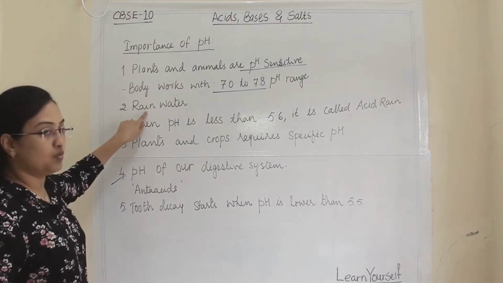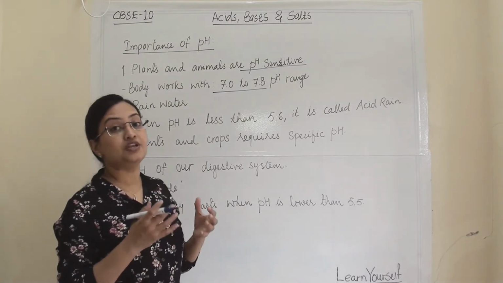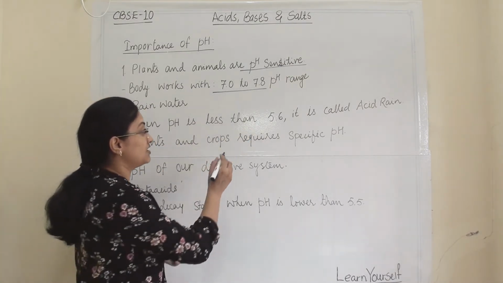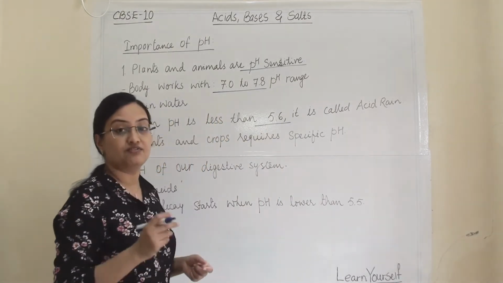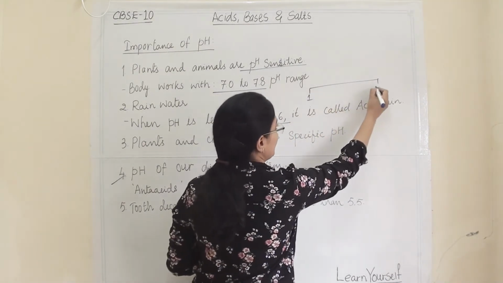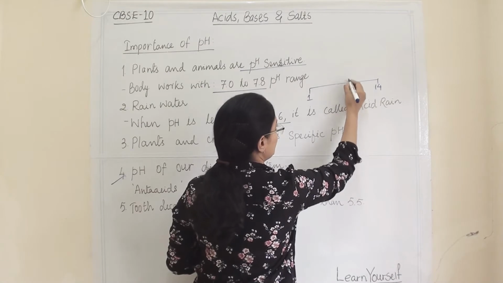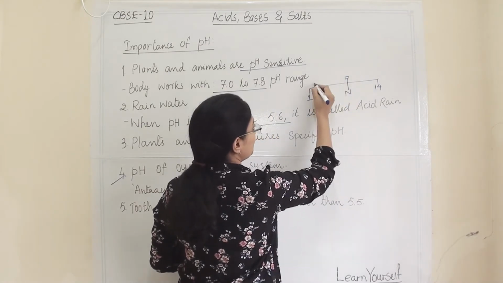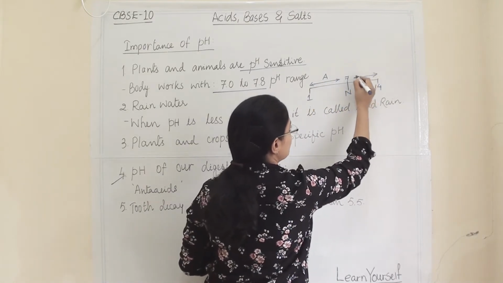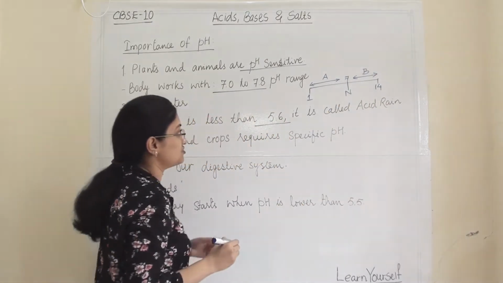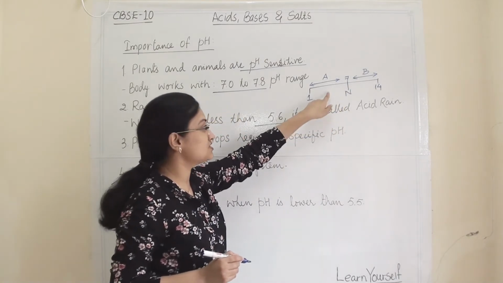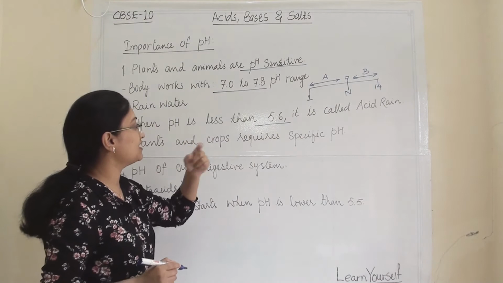The second point is rainwater. Ideally, rainwater should be neutral. If the pH of rainwater is less than 5.6, we have discussed earlier that this is our pH range, 1 to 14. 7 is a neutral pH. From 1 to 7 it is the acidic pH range, and from 7 to 14 it is the basic pH range. All these are acidic solutions and all these are basic solutions. This we have discussed in one of my earlier videos.